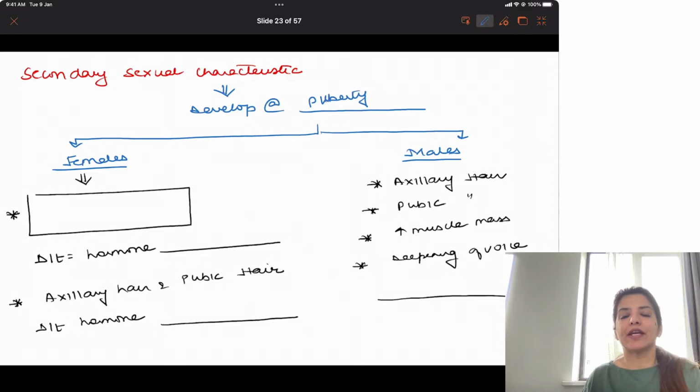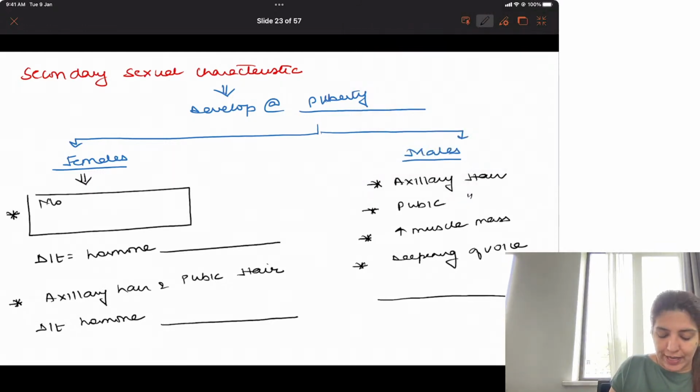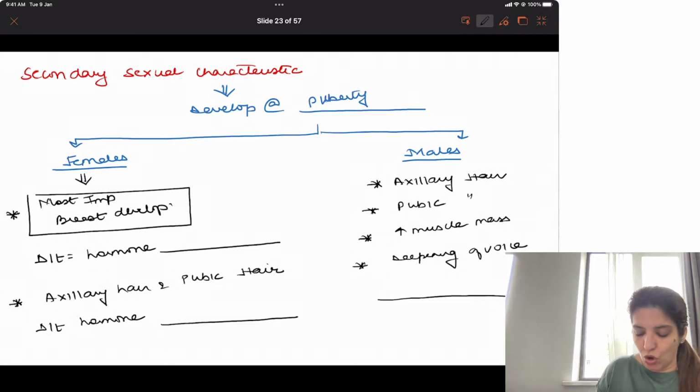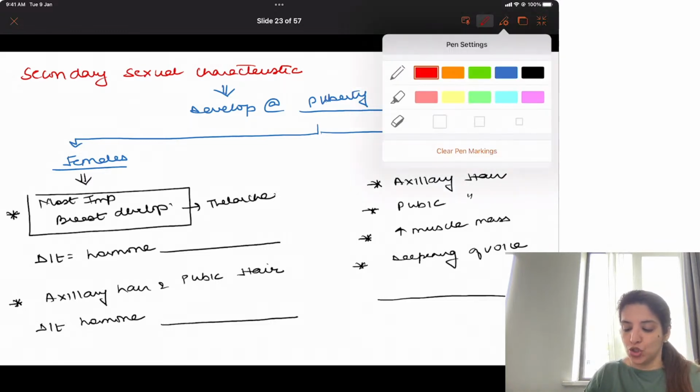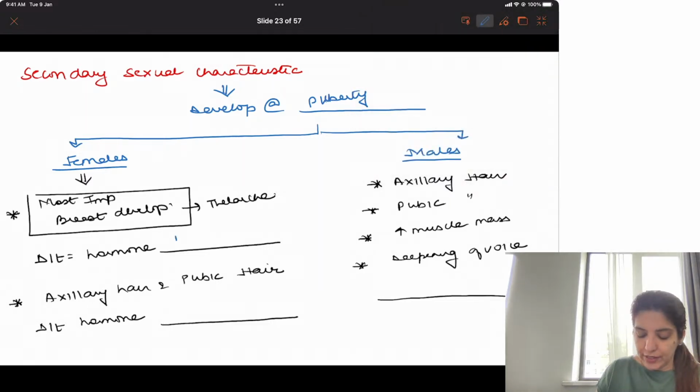Secondary sexual characteristics develop at puberty. In females, the most important secondary sexual characteristic is breast development, which is called thelarchy. And breast in a female develops due to the hormone estrogen.